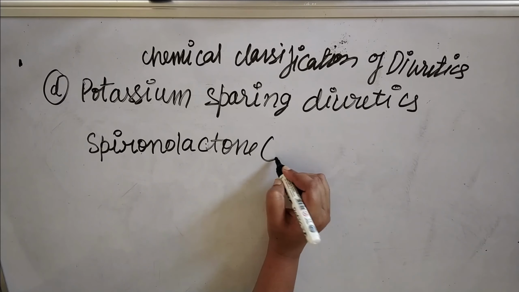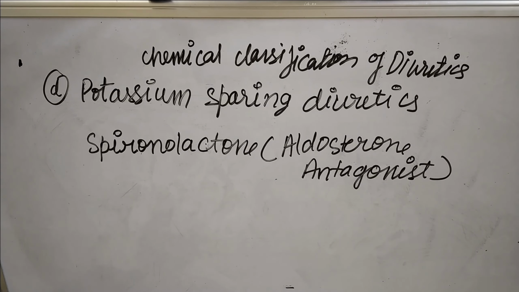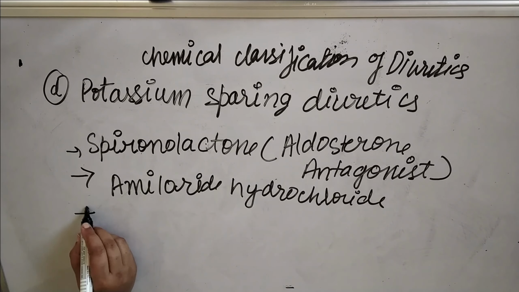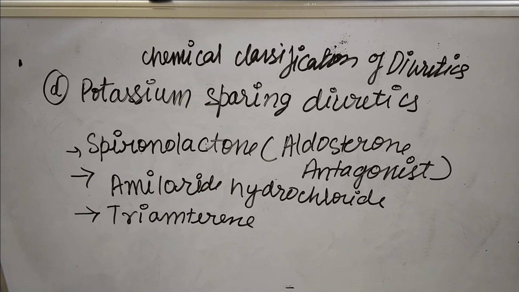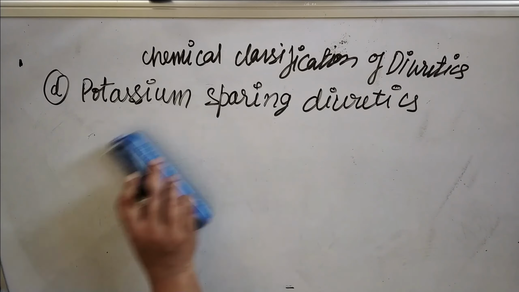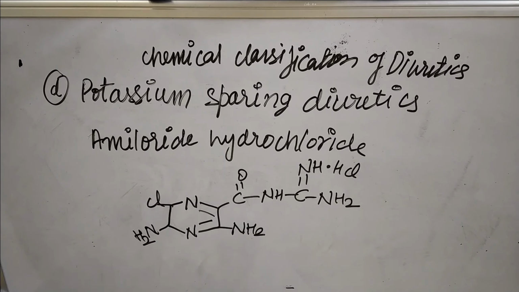The most common example is spironolactone. This spironolactone is also known as aldosterone antagonist, which antagonizes the effect of aldosterone in the kidney. Another examples are amiloride hydrochloride, and the third example is triamterene. So these are the examples of potassium sparing diuretics. Let's write the chemical structure for amiloride hydrochloride. So this is the structure of amiloride hydrochloride.